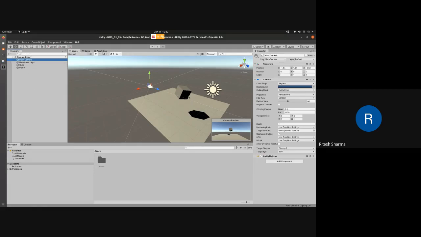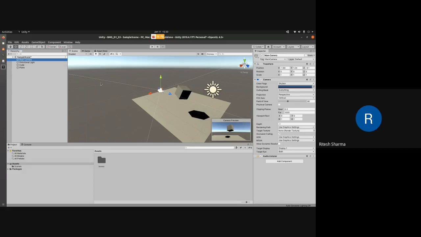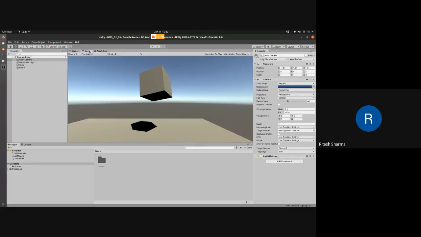Now if you want to bring the object closer or farther away from the camera, there are 2 ways. Either you bring the object closer to the camera or you bring the camera closer to the object. So there's nothing very special there. It's a simple perspective. Yeah. Now the scene will look something like this.